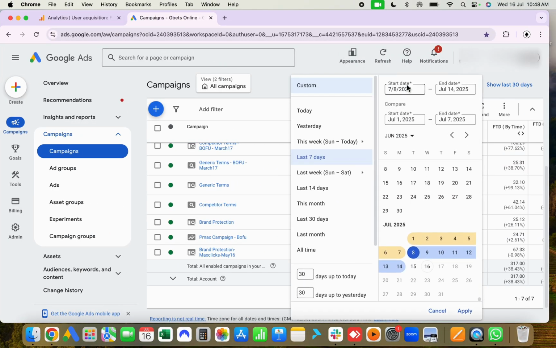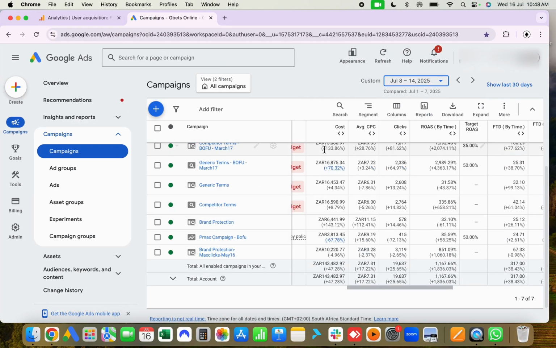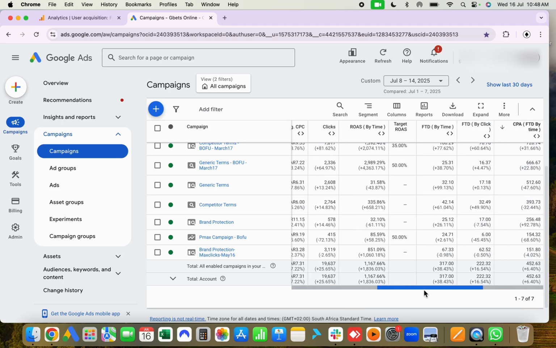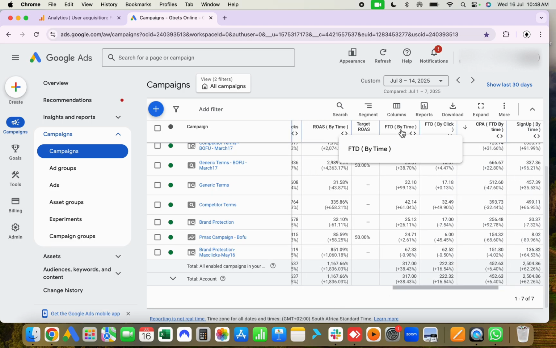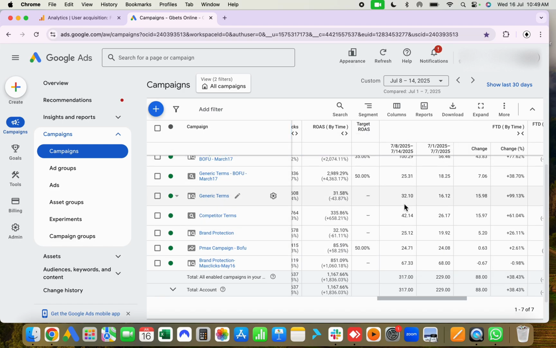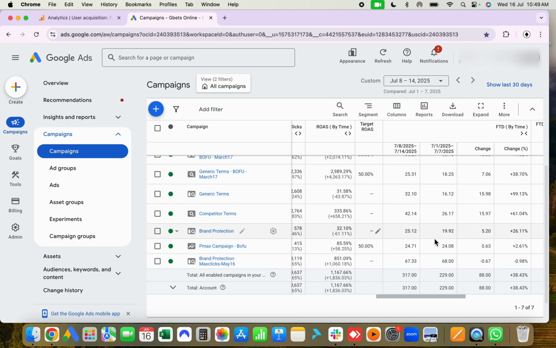You can see that from July 8 to 14 we made an increment in budget. The overall cost column increased by 47.28 percent, so around 47 percent. As a result, I am looking at FTD by time. This is first time deposit, which is the conversion we are looking for. You can see a 38 percent increment in conversion: from July 1 to 7 we have 229 conversions, and from 7 to 14 we have 317 conversions.